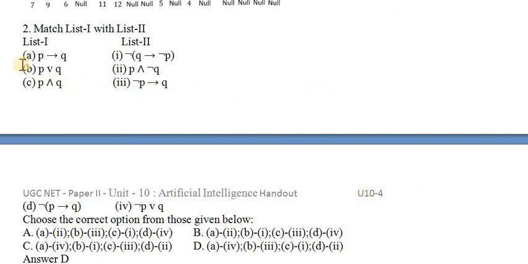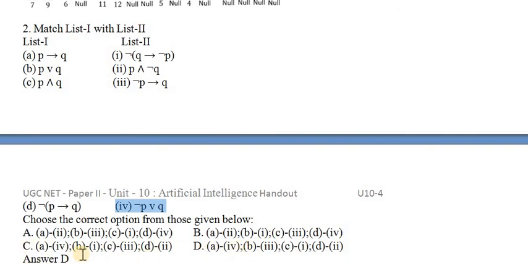Now P implies Q stands for not P OR Q. So that is 4. Not P OR Q is the first choice A. If the first choice is 4, we have only C and D left.